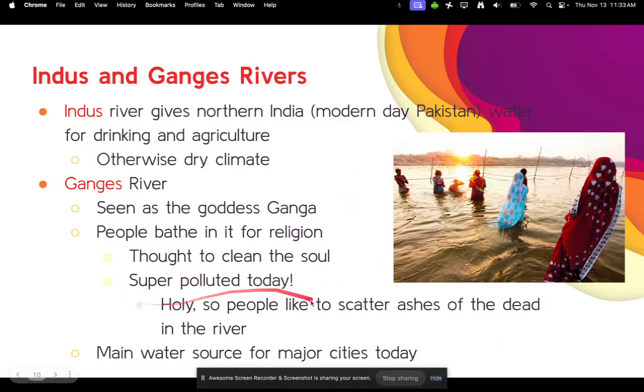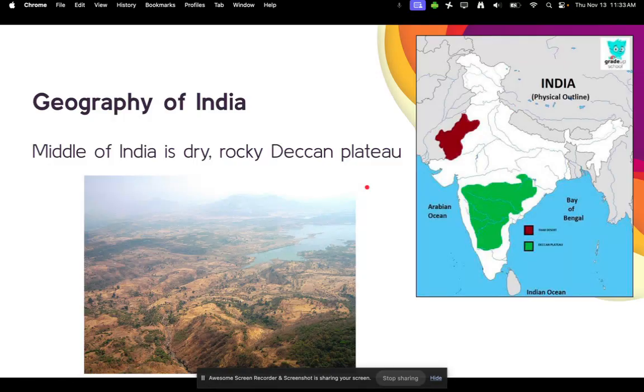The sad part is today this river is super polluted in areas, with industrial waste as well as everyday human trash. It is also a holy site. People also like to scatter ashes of the dead in the river as well. And it's also a main water source for major cities in India today.